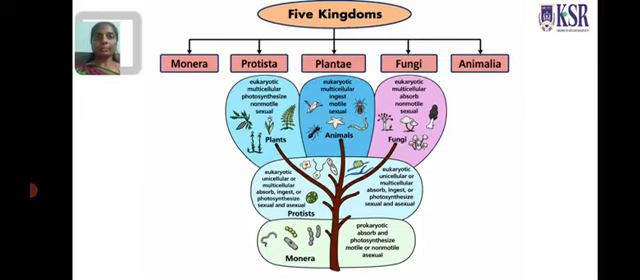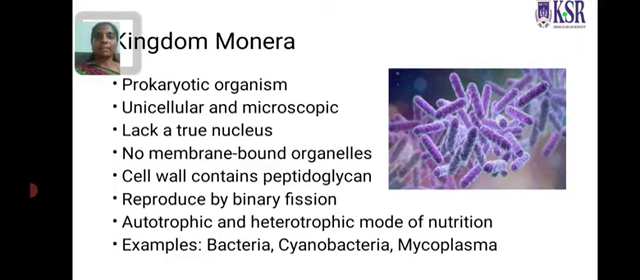The 5 kingdoms are Monera, Protista, Plantae, Fungi and Animalia. We will see them one by one. The first one is kingdom Monera. It is a prokaryotic organism, unicellular and microscopic in size. It lacks a true nucleus, that is, it has a nucleoid.